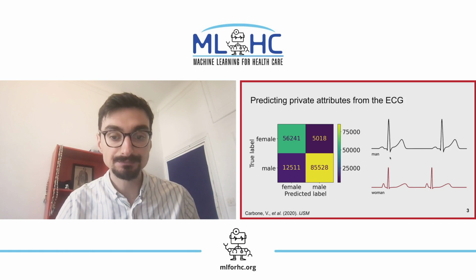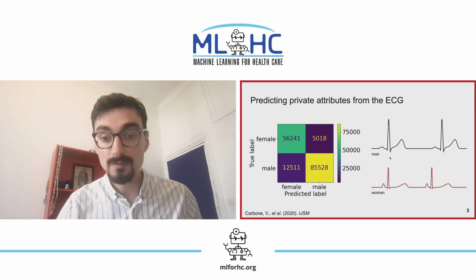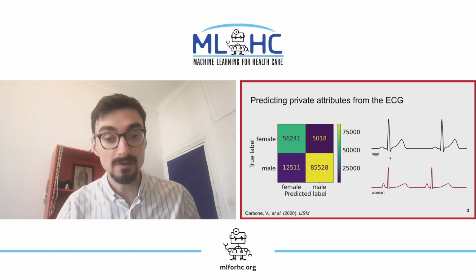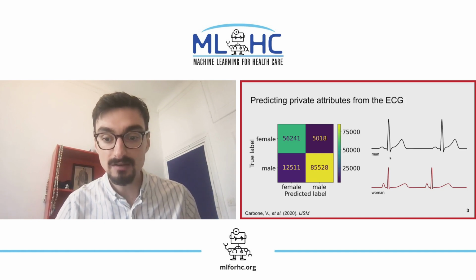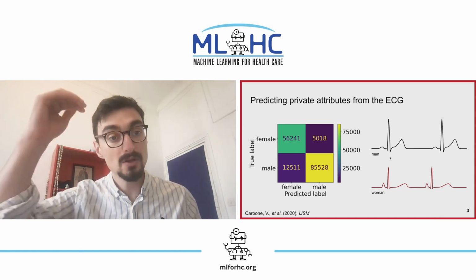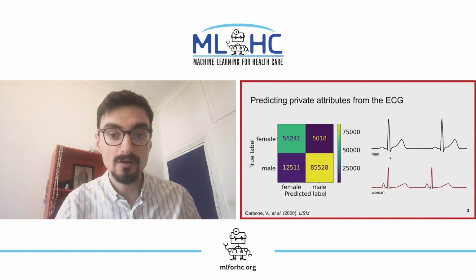types of diseases. However, in the last few years, we've been able to find that more information can actually be obtained using the ECG. For example, the sex of the patient. Here, although stylized, you have the waveform of a female and a male, and you see the male usually has a much higher R wave, which represents the contraction of the ventricle.